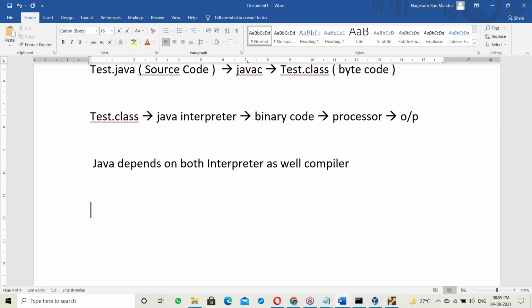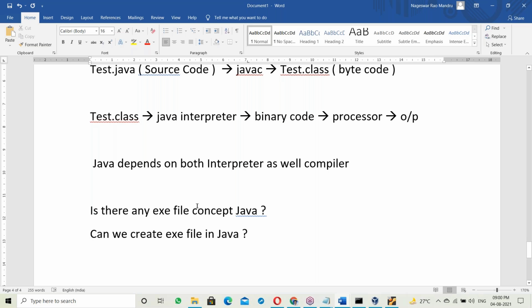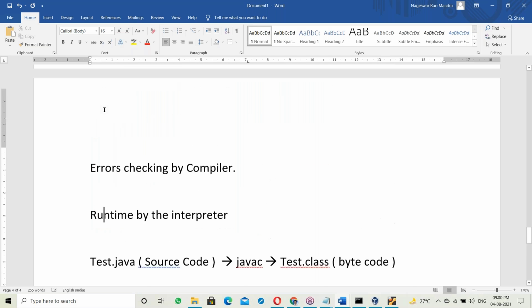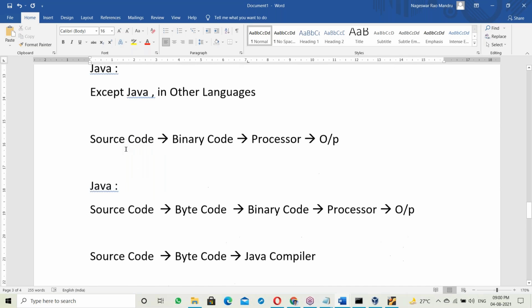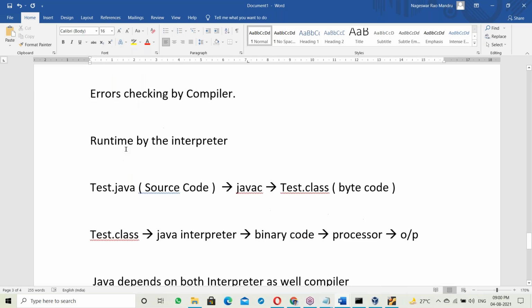Now, as per my explanation, is there any exe file concept in Java? Is there an exe file concept in Java, or can we create an exe file in Java? Have you observed anywhere an exe file in my explanation?